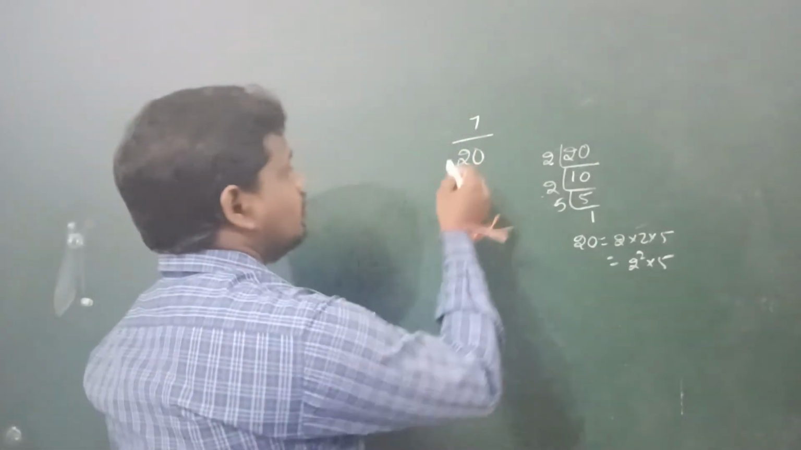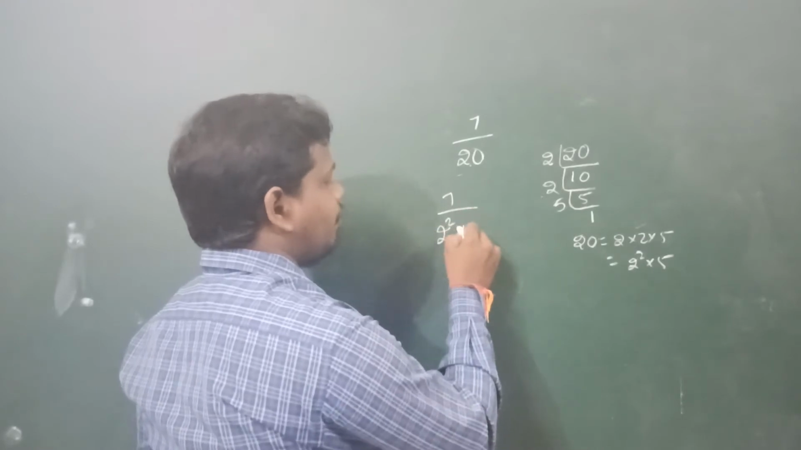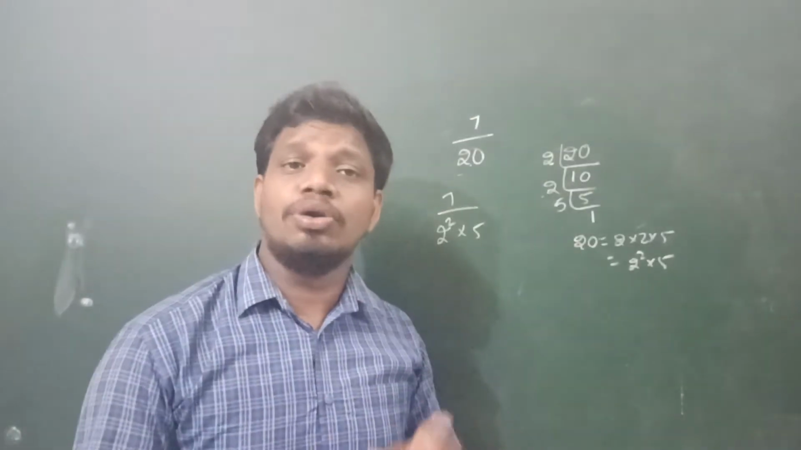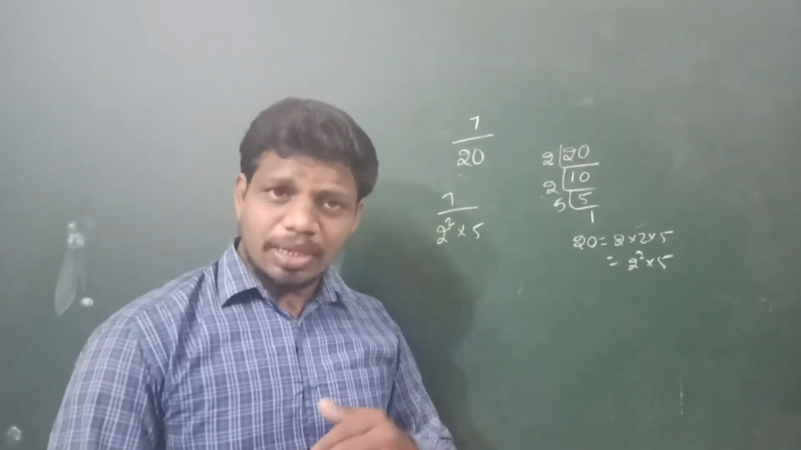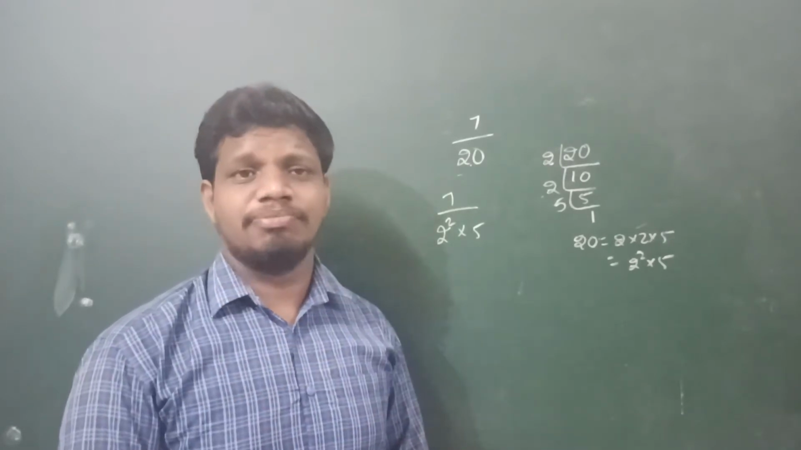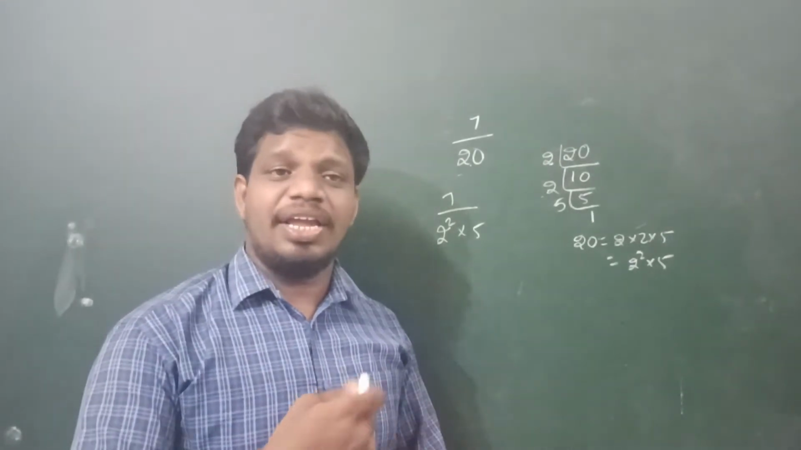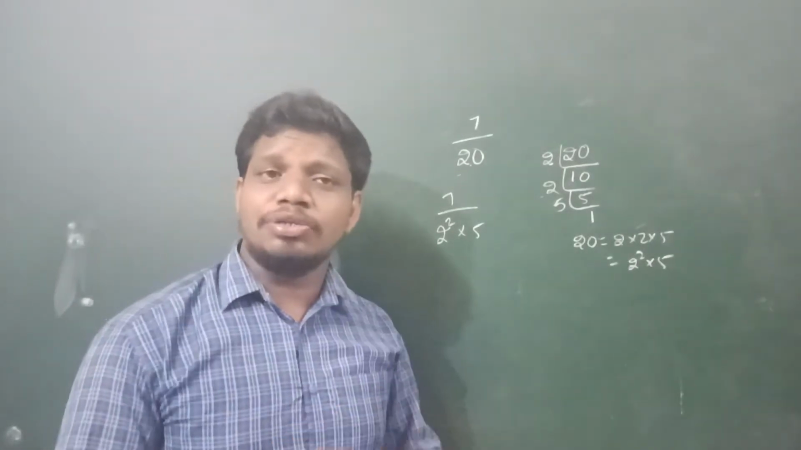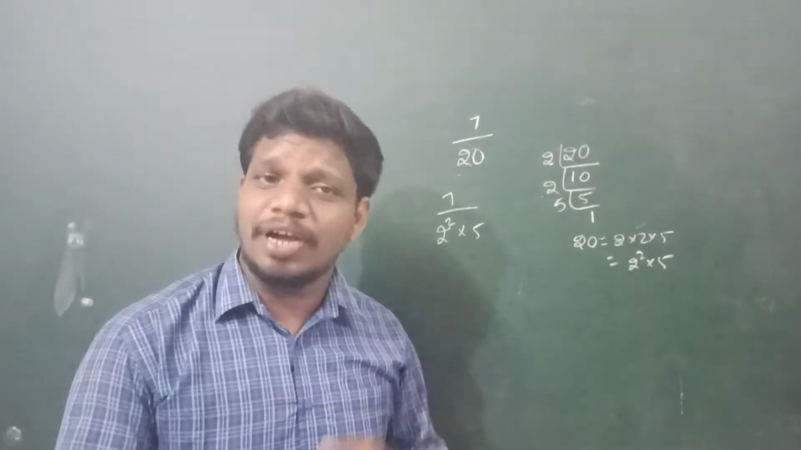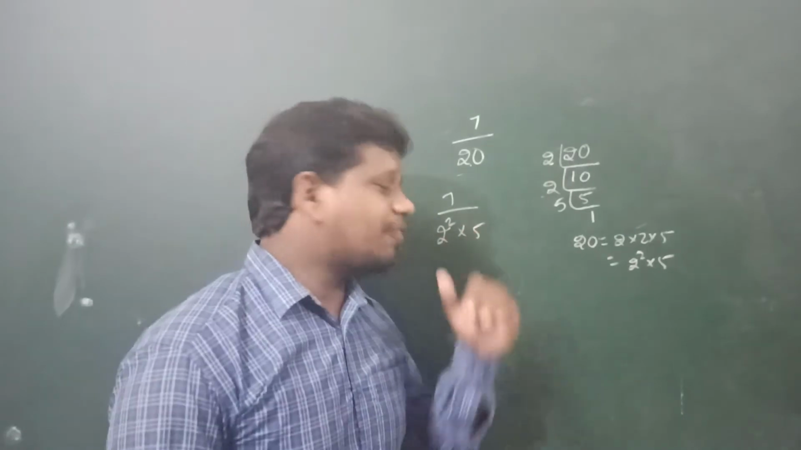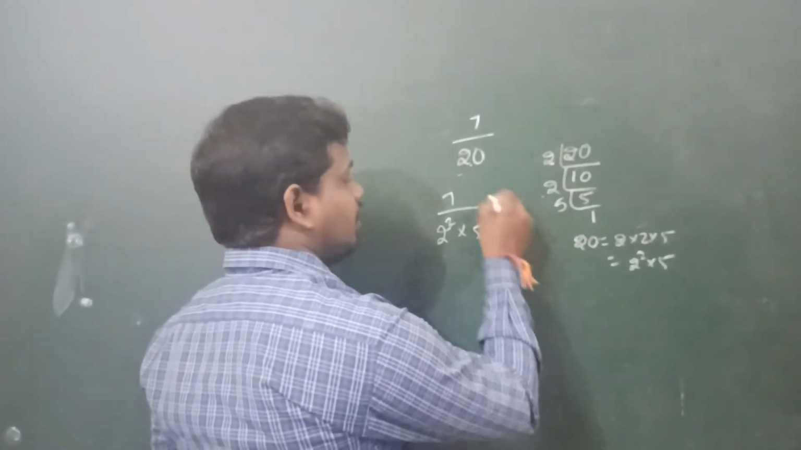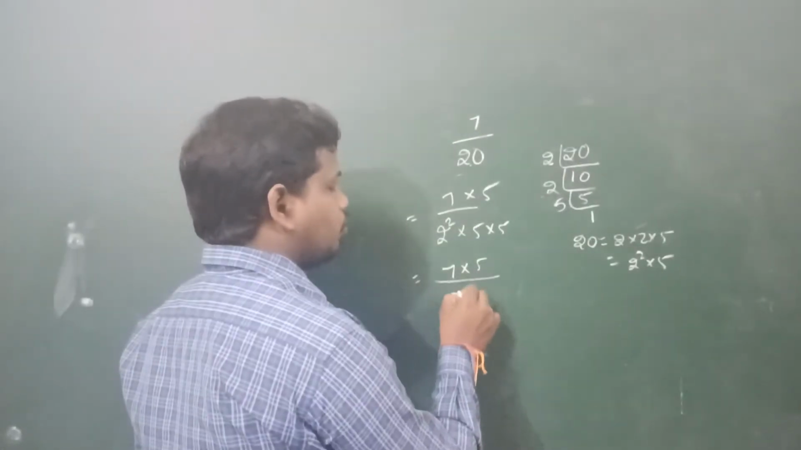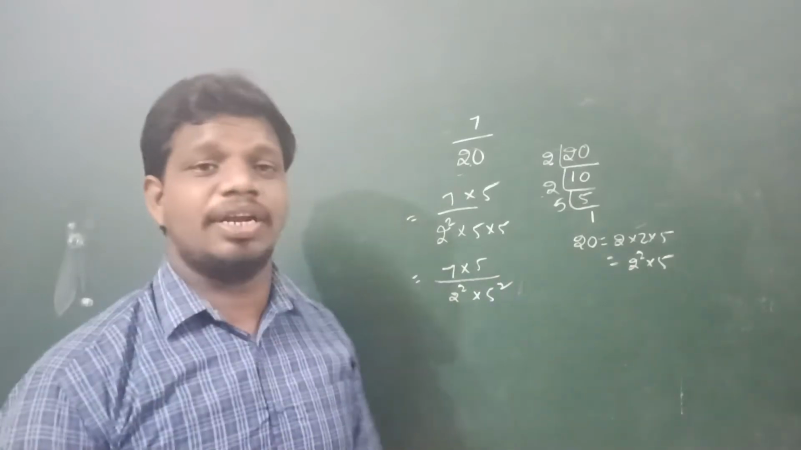So now 7 by 20 is 7 by 2 square into 5. Observe here, children, the power of 2 is 2, but the power of 5 is only 1. So we should equate the power of 5 to the power of 2, because it should be equal to the highest power. Here 2 has the highest power, 2. The power of 5 is only 1, so we multiply by another 5. Then it becomes 7 into 5 by 2 square into 5 square.